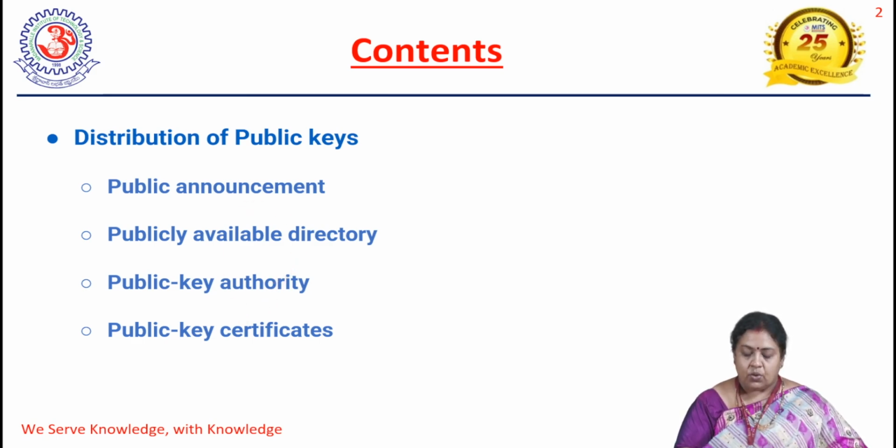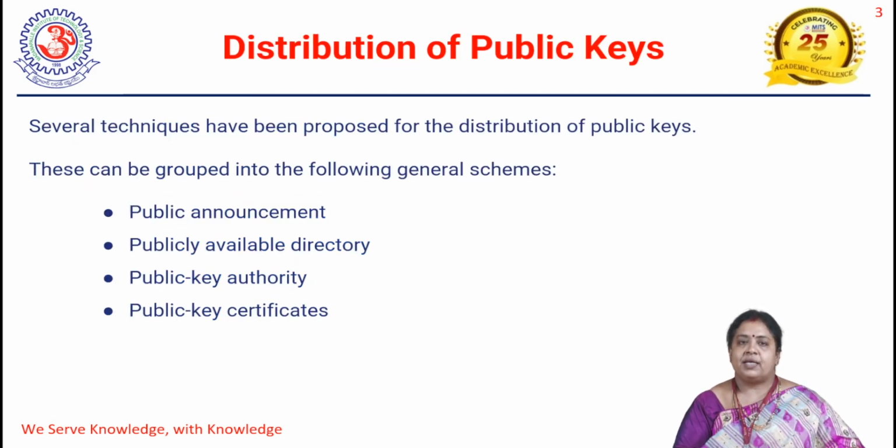Okay. So, as we have already discussed, there are two types of cryptographic algorithms. One we call symmetric key cryptographic algorithms and the other asymmetric key cryptography. In both types of cryptographic algorithms, distribution of keys plays an important role.